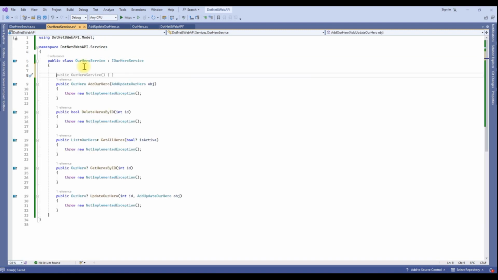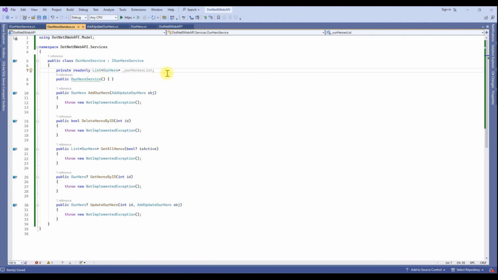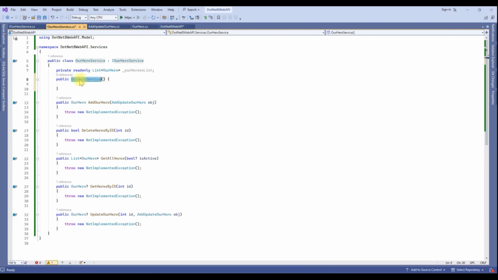Let's add a constructor here. Here I am going to hold all our heroes data in memory inside a service. In future we'll integrate Entity Framework and store all heroes information in a database. But as of now I am going to hold all the data inside the service file. This is the constructor of this service class.